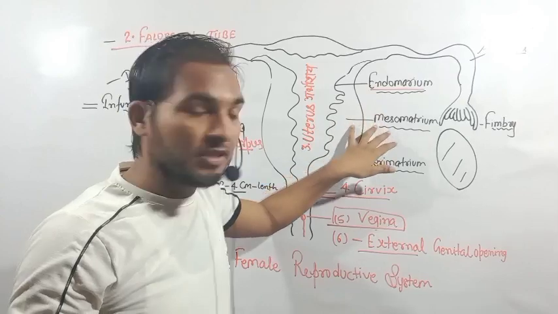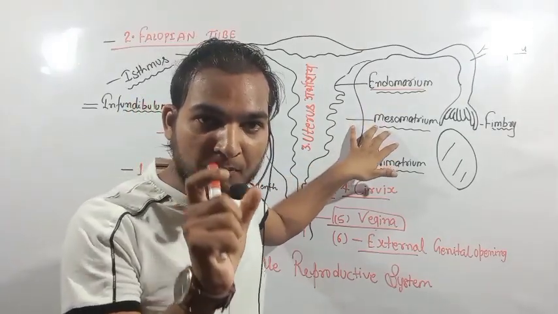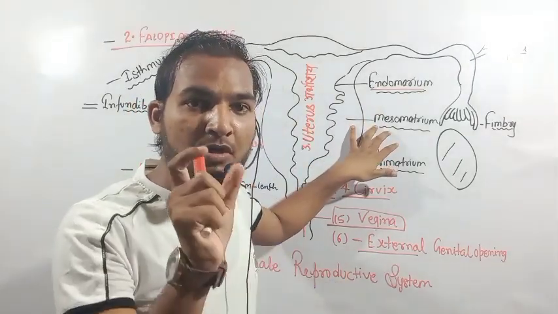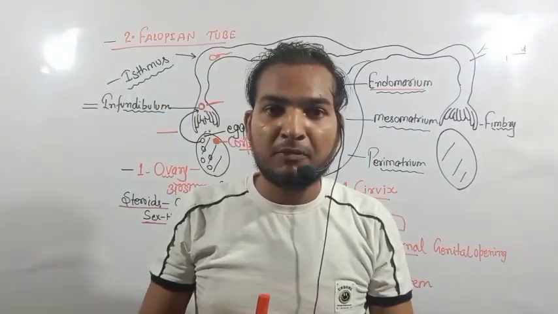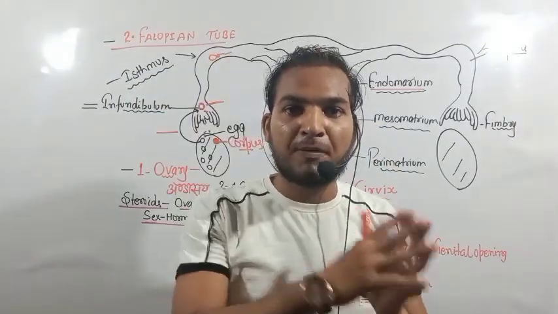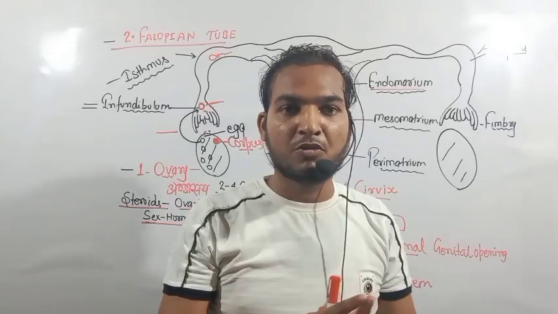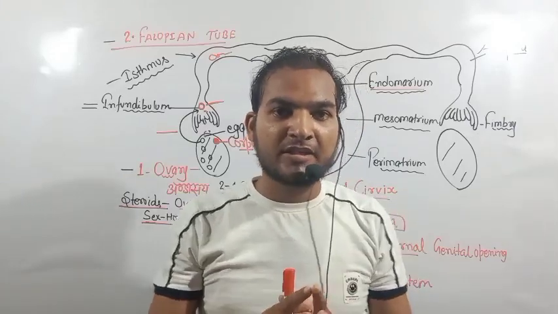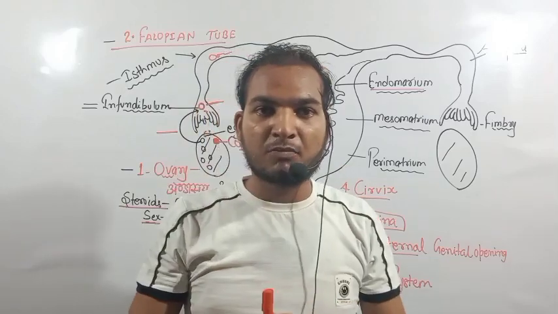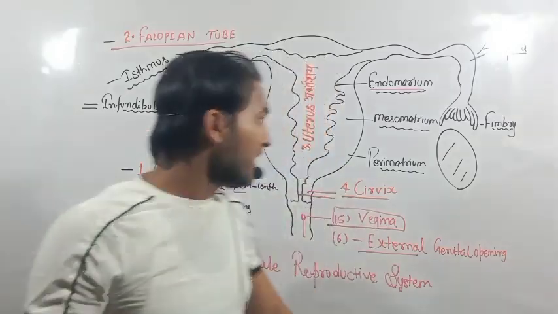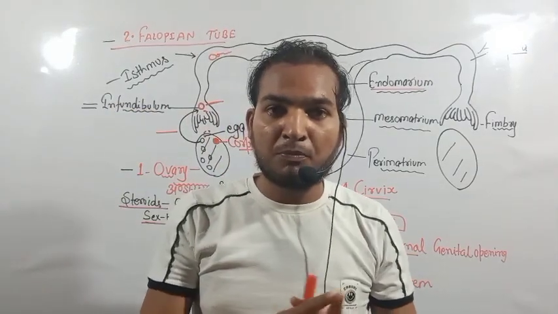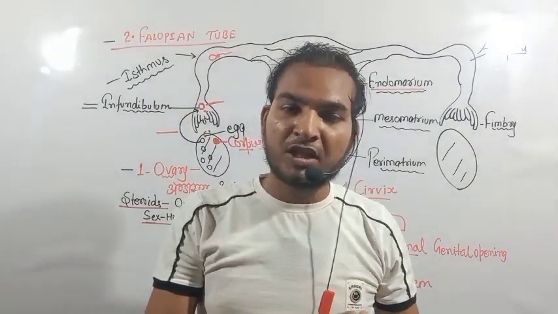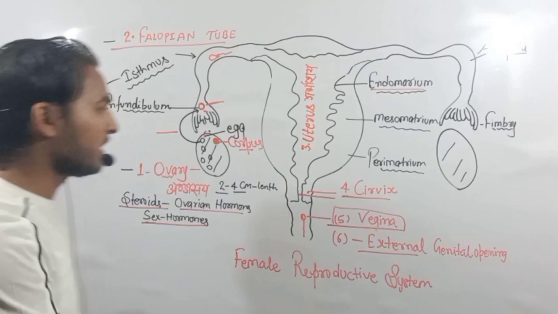Second is the myometrium, which is present in the middle portion of the uterus, while the perimetrium is present in the peripheral region of the uterus. The three main layers are the endometrium, myometrium and perimetrium.